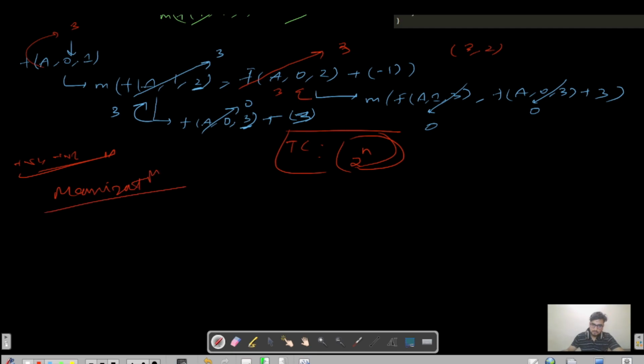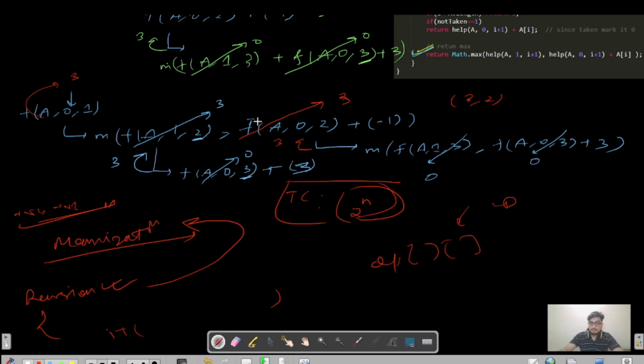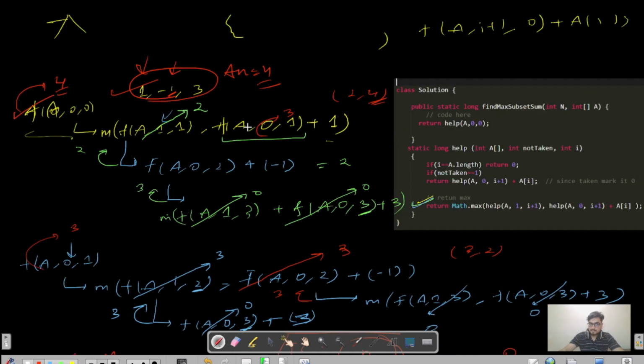memoization. So अगर आपने recursion का code लिख लिया है, let's say you have written the recursion code, then converting this code into memoization is very simple, because the same boilerplate code remains. Before comparing if, you make a DP array, right? 2D array or 3D. So why am I saying 2D? You have to analyze what all the states involved in solving that question are. In this particular case, once you have written the recursive code, it would be very easy for you to recognize the states as well.